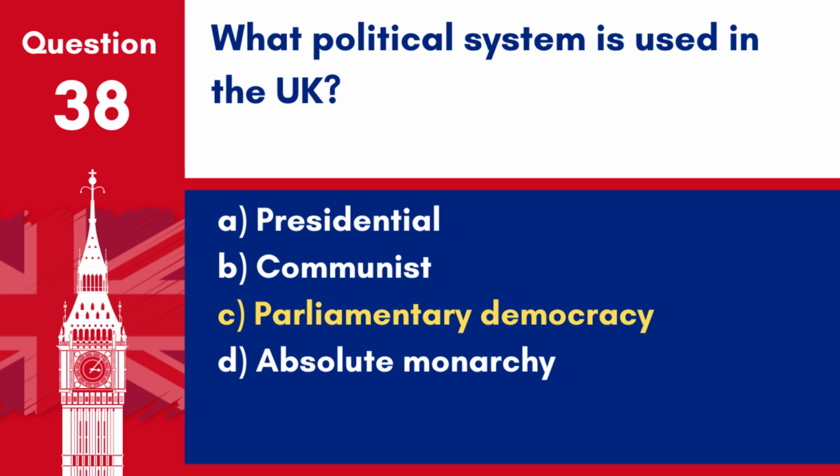Answer C. Parliamentary democracy. The UK operates under a parliamentary democracy where the government is elected by the people and it must run the country according to the laws made by the Parliament.